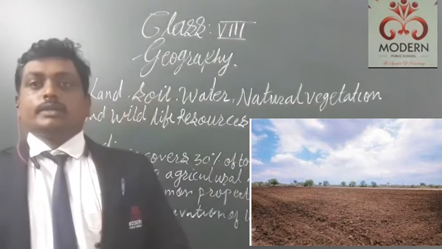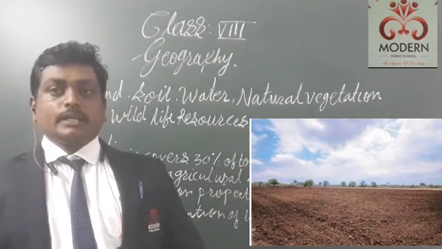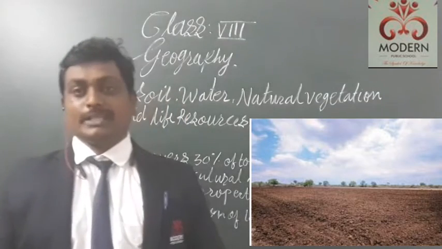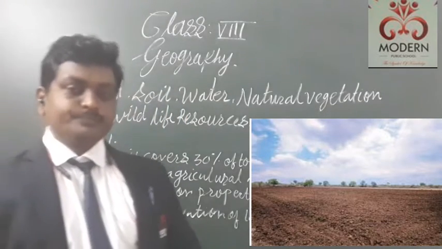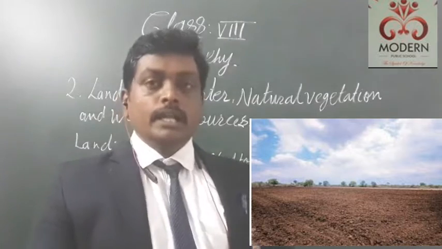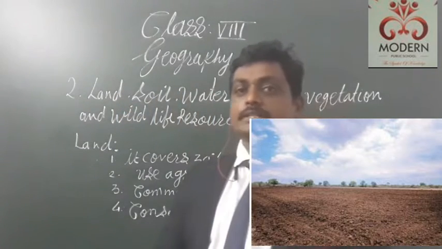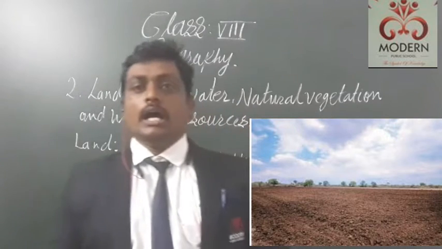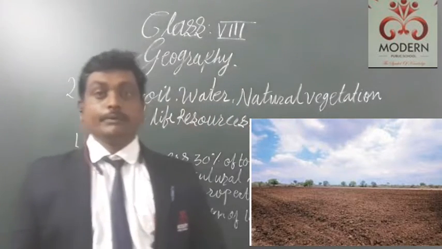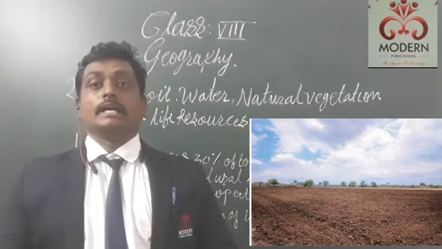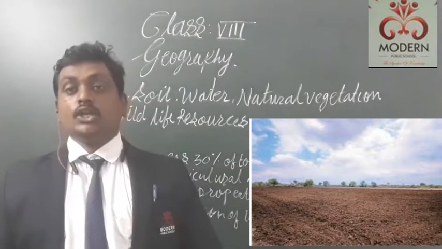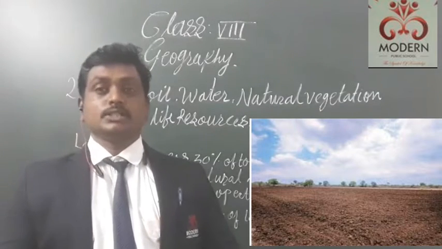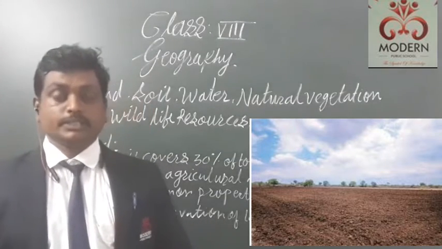So in today's session we are going to see about the usages of the land, and how we should conserve the land. These points are very important. Before we go ahead, let me know one thing: how much percent of the earth's area is covered by land? You know very well, on our earth 71% is water and 29% is land. So we can say our earth covers about 30% of land. We use that 30% of land.